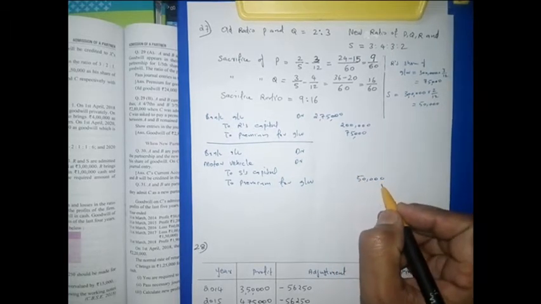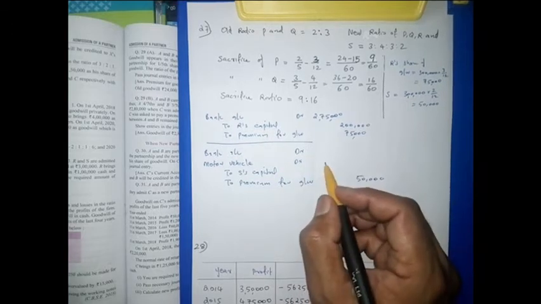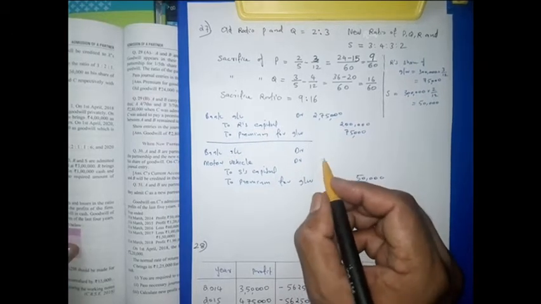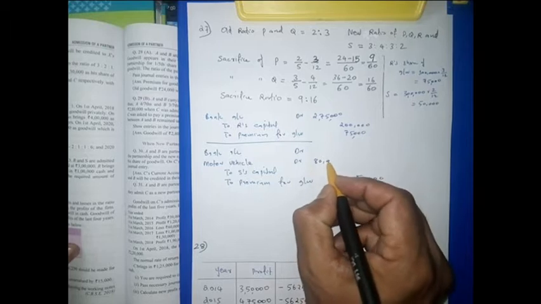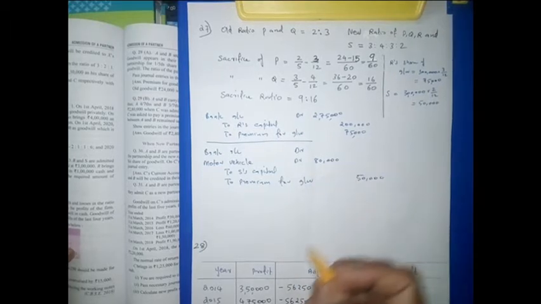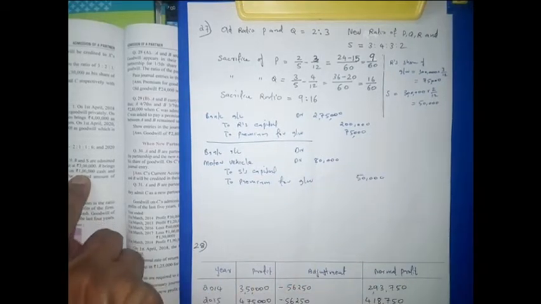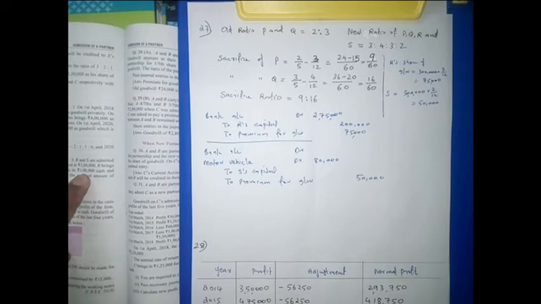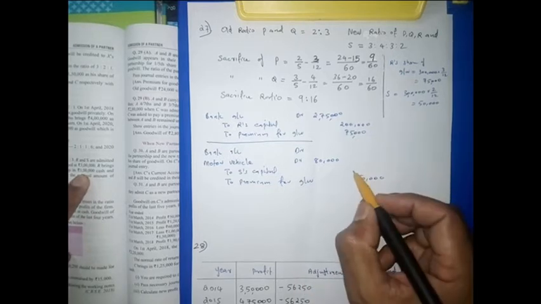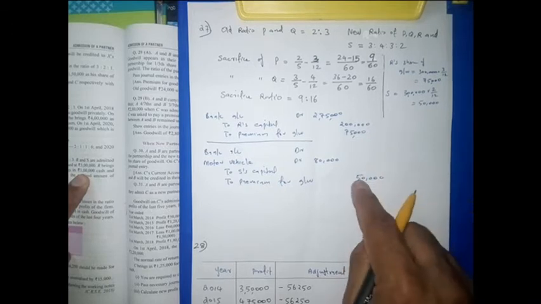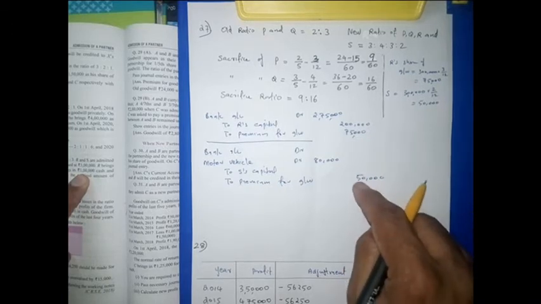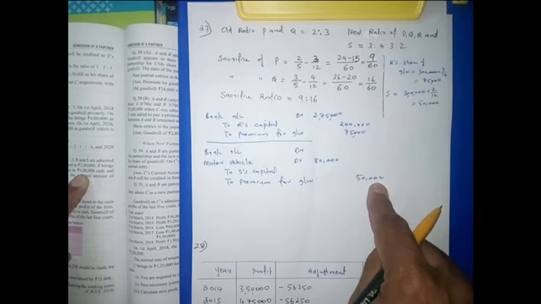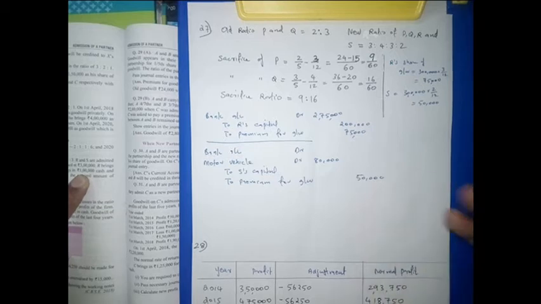Then the value of the motor vehicle is 80,000. S brings 1 lakh in cash and a motor vehicle of 80,000. So 1 lakh cash is for capital, and 50,000 is the premium. So 50,000 is the premium, and 1 lakh is part of the capital.